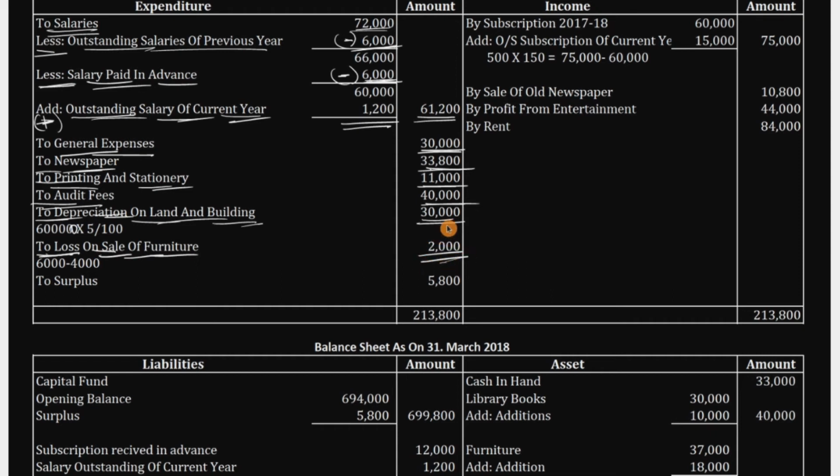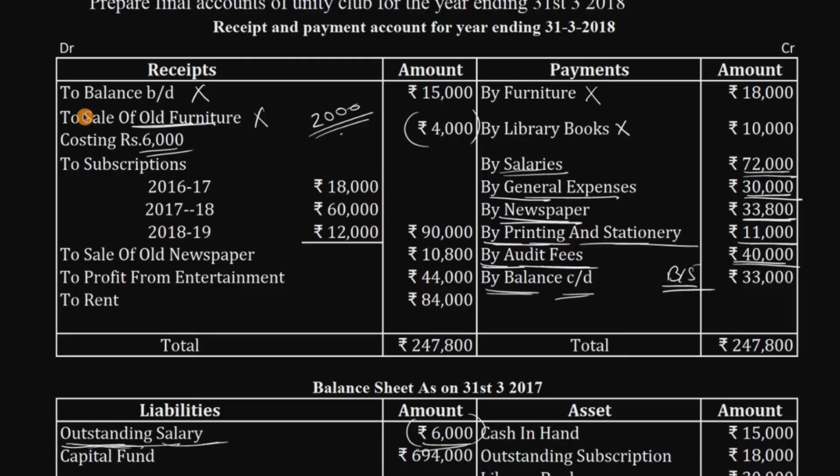Okay, now you got a point where we should consider. When you're going one by one, it will be caught. However, next we have subscription. Subscription, we have 18,000, 16, and 12,000 based on the year. 16-17 is the last year, we should not consider this, and 17-18 is the current year, we should consider this amount, and we should not consider this amount because 12,000 is the next year amount. Okay, we'll be considering it in the balance sheet. Right now we should not consider this.